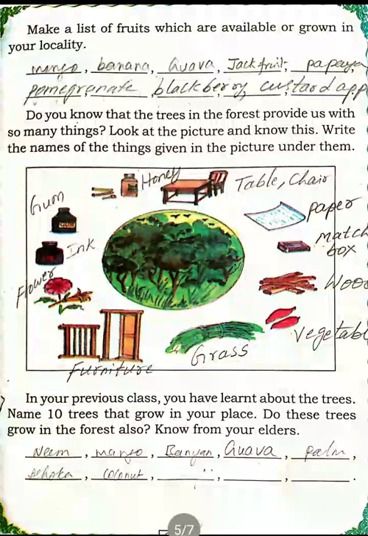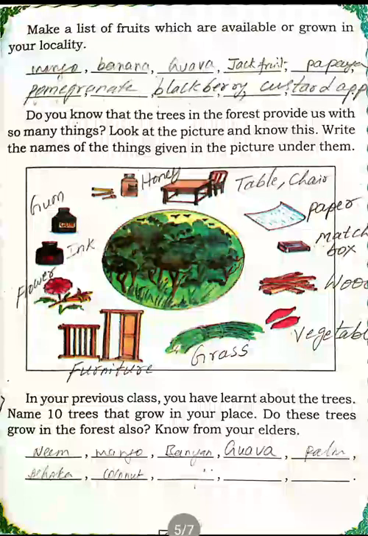Yes, the trees are neem tree, mango tree, banyan tree, guava tree, palm tree, ashoka tree, and coconut tree. So the spellings are N-E-E-M, neem. Next, M-A-N-G-O, mango. Next, banyan, B-A-N-Y-A-N, banyan.